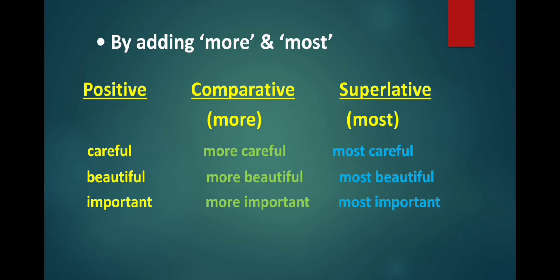Now, there are some adjectives which do not change their form in the comparative and superlative degree. They just add more or most before them. So, careful becomes more careful and most careful. Beautiful becomes more beautiful and most beautiful. Important becomes more important in the comparative form and most important in the superlative form.